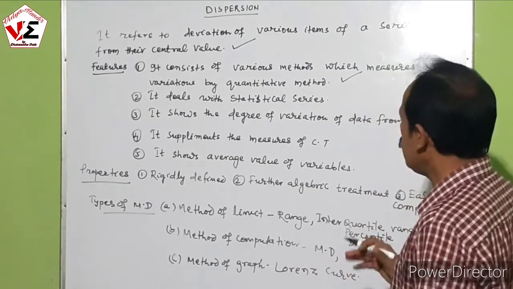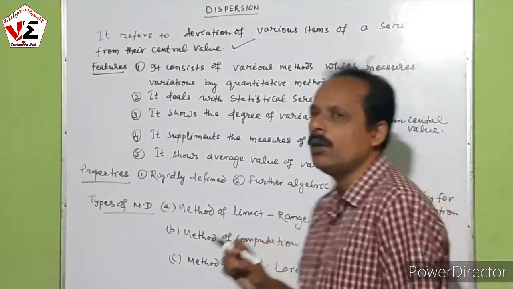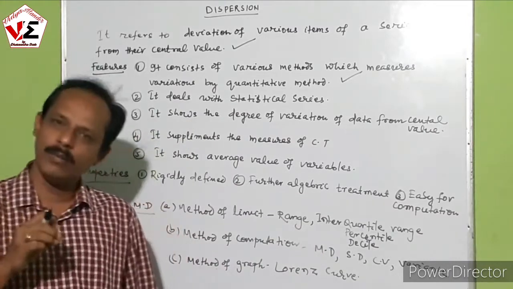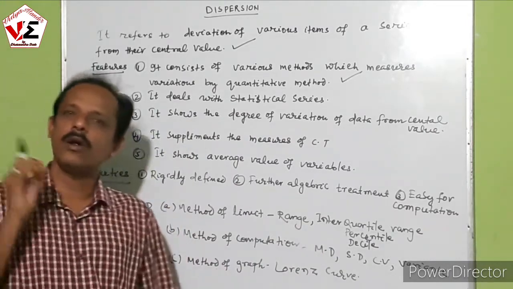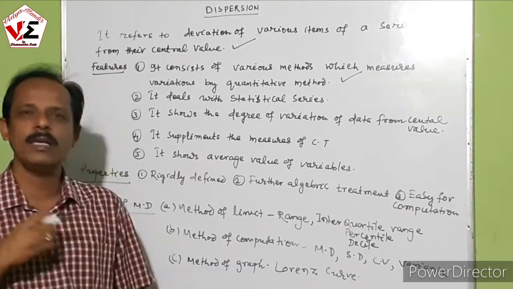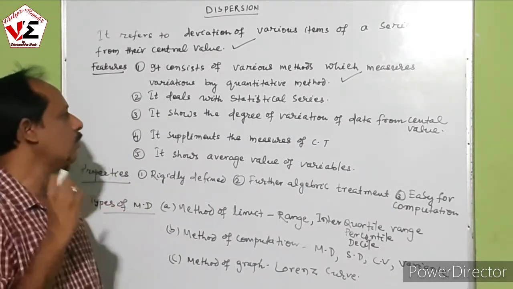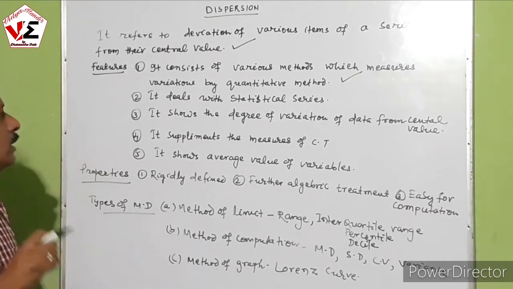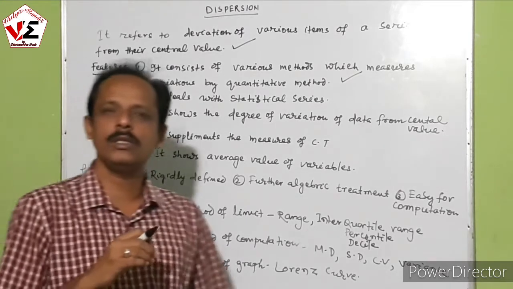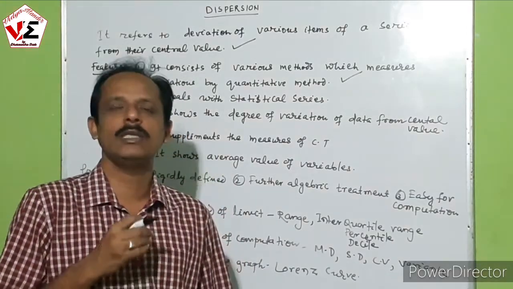Next, it deals with the statistical series. While dealing with a statistical series, we do not consider only one variable, but a group of variables, and up to what extent the variation of the data is there, that group of variation. It deals with the statistical series, not only one variable but a lot of groups of variables.